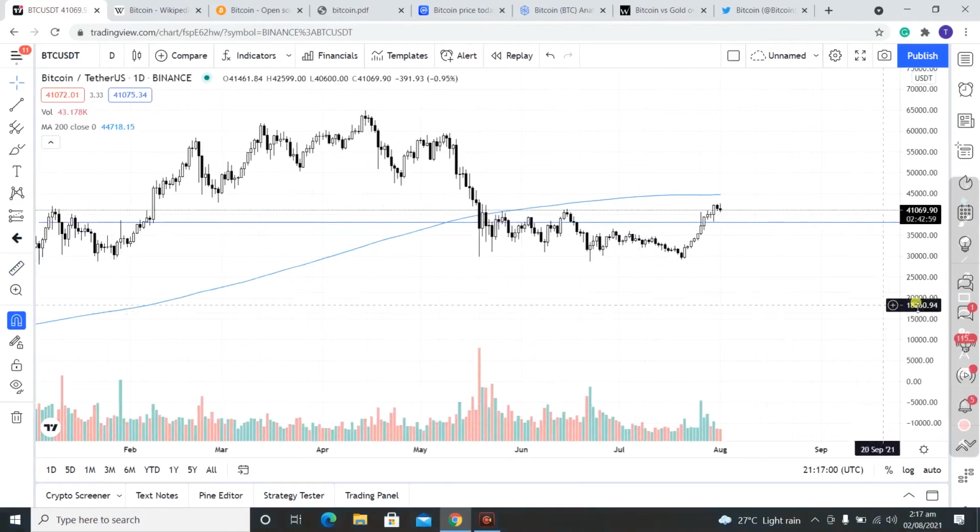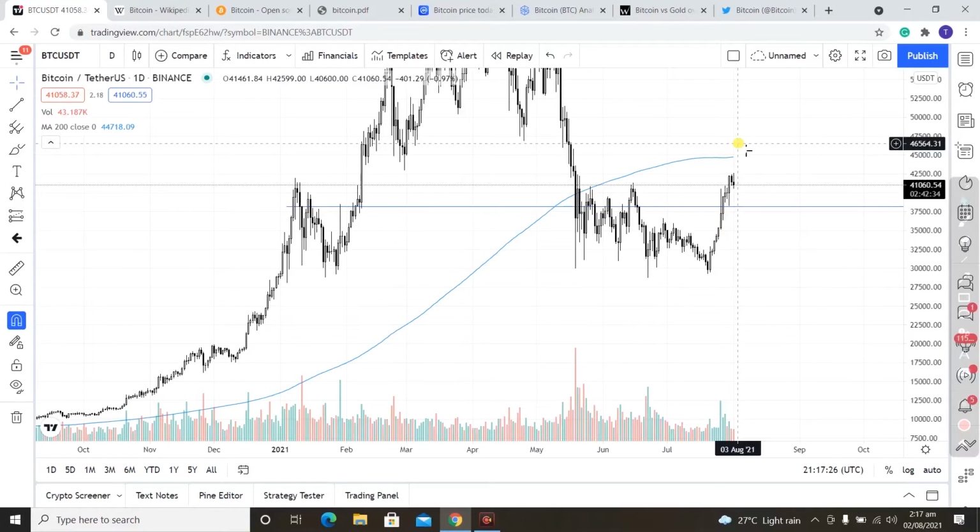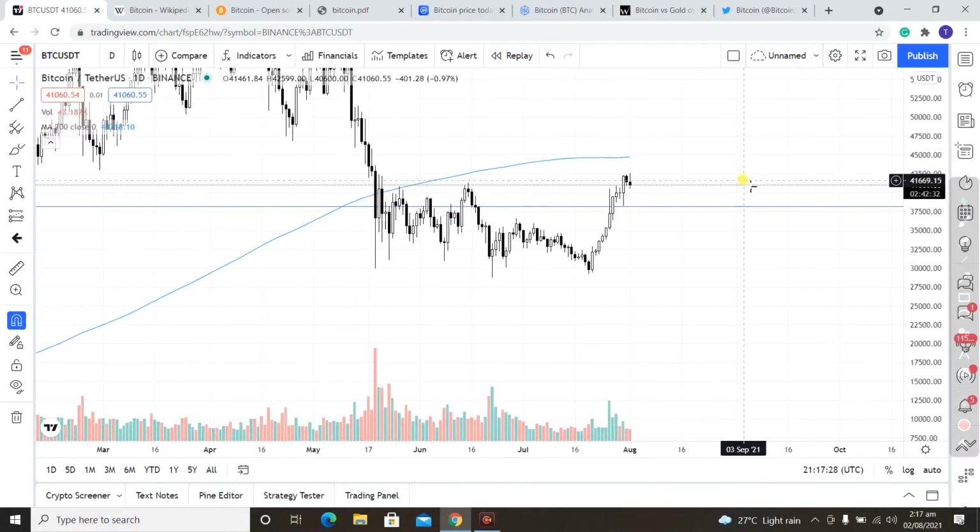Let's have a look at the daily time frame. Here we can see that the current price of Bitcoin is trading below the 200 moving average, which is not quite good for Bitcoin in the short term. Short term is a bearish scenario. If we are able to close above the mark of $45,000, this would be a great sign for Bitcoin and a new all-time high coming, in my opinion. And whenever we are trading below the 200 moving average, maybe there is weakness, maybe some consolidation here, or maybe the mark of 35,000 will be touched.